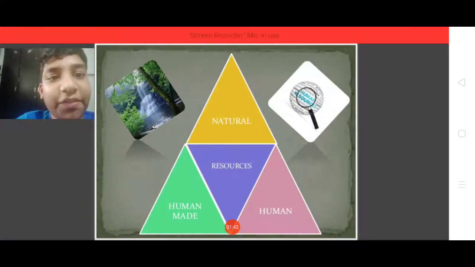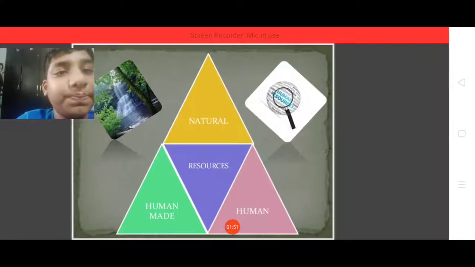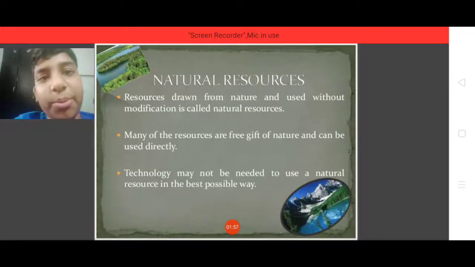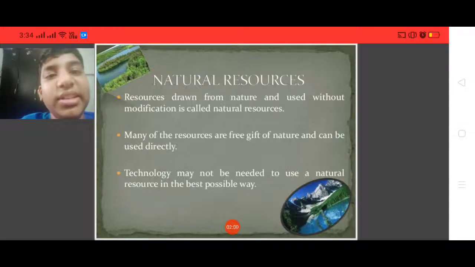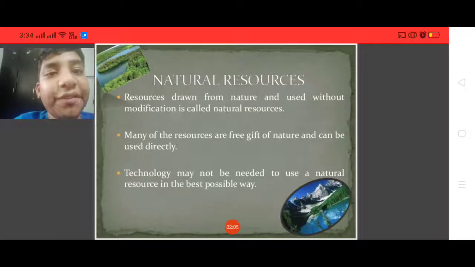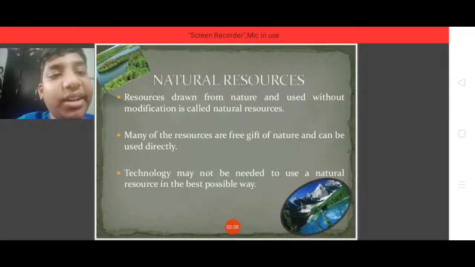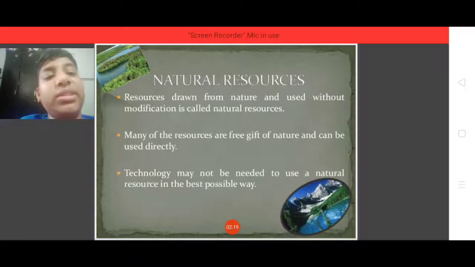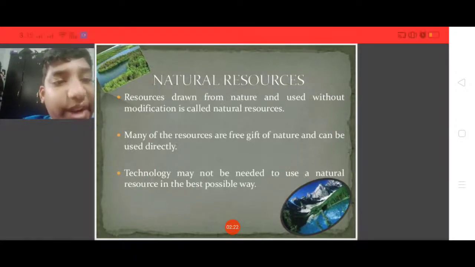Let's see the types of resources. The types of resources are natural resources, human-made resources, and human resources. What are natural resources? Resources drawn from nature and used without modification are called natural resources. These resources need not be converted into anything. They can be used directly. Many of these resources are a free gift of nature and can be used directly. As we learned, technology may not be needed to use a natural resource in the best possible way.